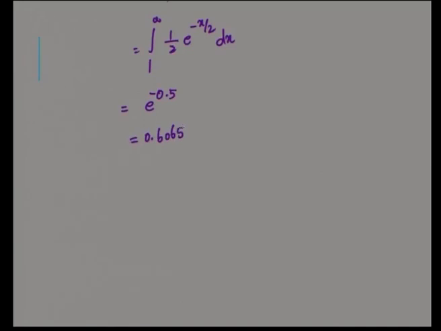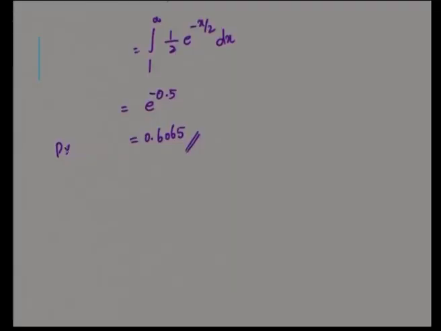This is the required probability that a repair time exceeds 10 hours given that it is already exceeding 9 hours. You have to take only the difference, that is, it forgets that it was earlier greater than 9 hours. You have found the second conditional probability using the memoryless property.